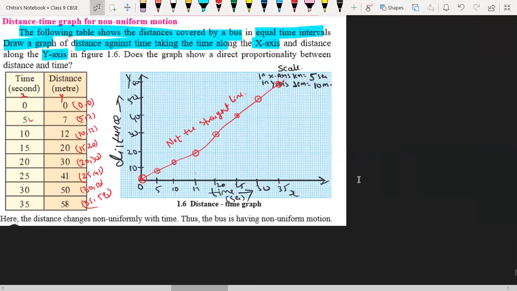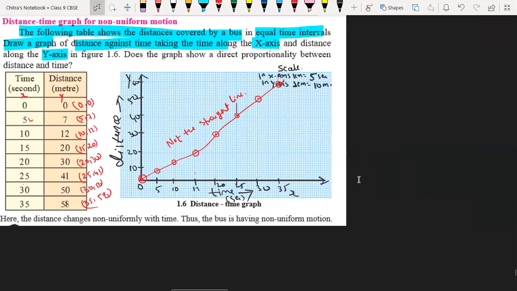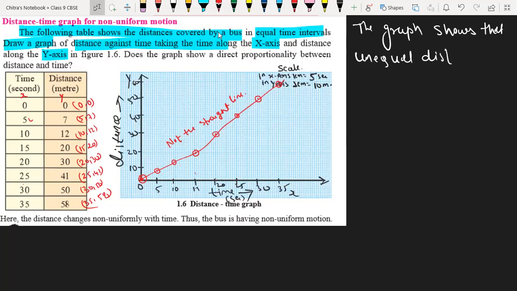Okay, now we have to write the conclusion also. Here the distance-time graph shows the unequal distance traveled by the bus in equal intervals of time.